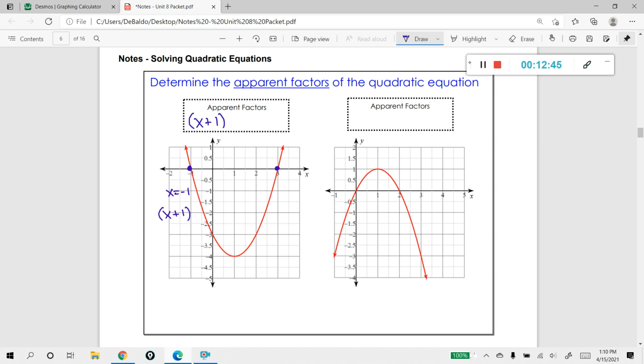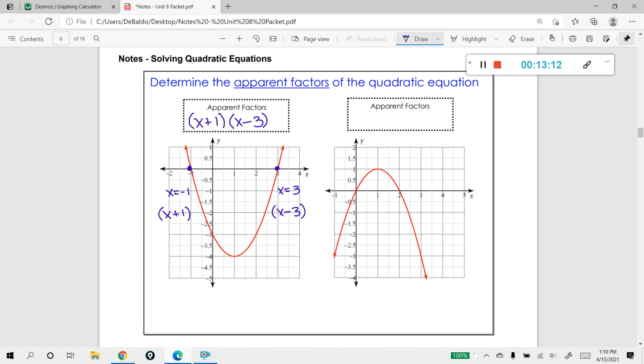Looking at the other one, I can see that my solution here is x equals 3. In order to get the apparent factor, I have to basically take the opposite operation, so x minus 3. Because if I set that equal to 0, it would give me that solution of 3. So my 2 apparent factors in this situation are x plus 1 and x minus 3.